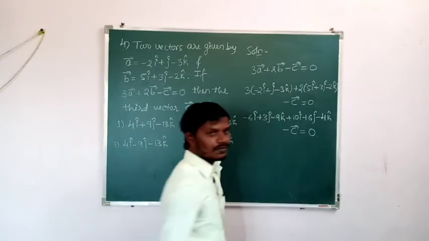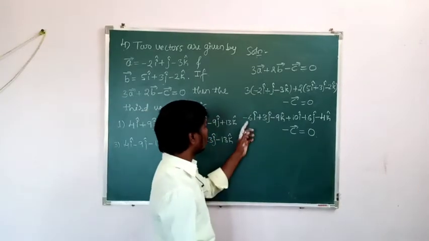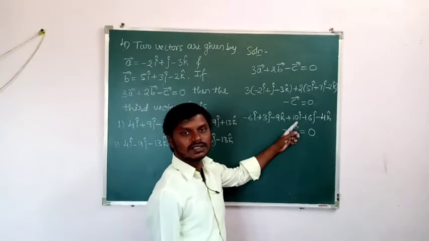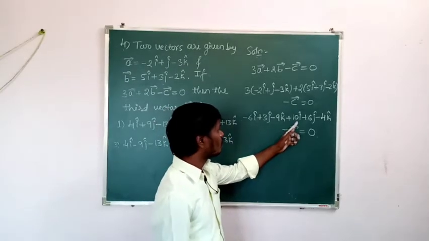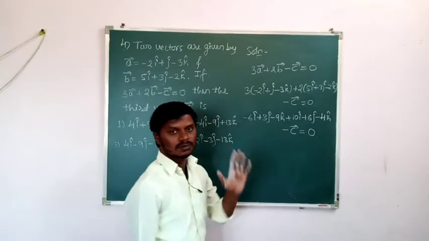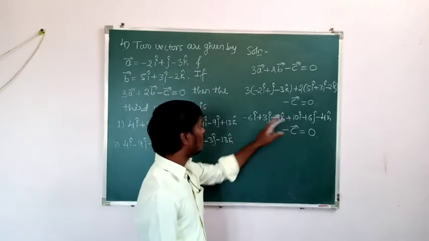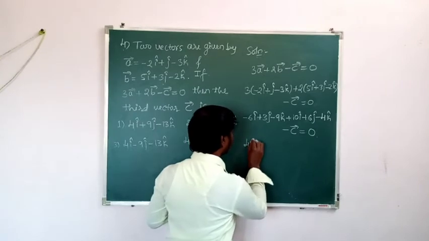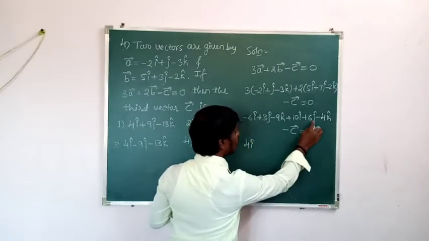Then minus 6i plus 10i, how much is that? That is 4i. When you subtract a smaller number from a larger one, you get a positive sign. So 10i minus 6i is 4i. Then 3j plus 6j is 9j.